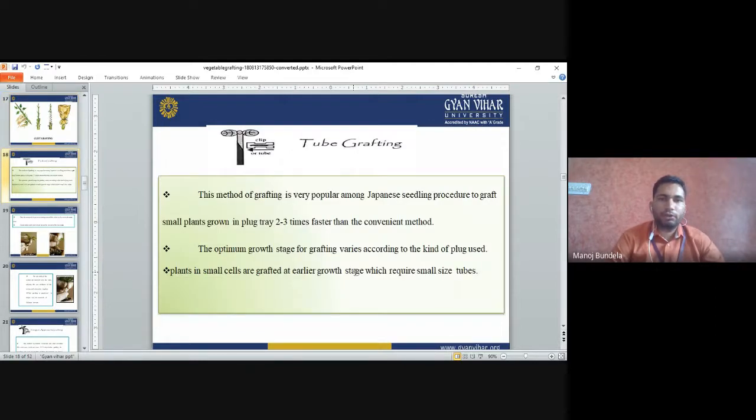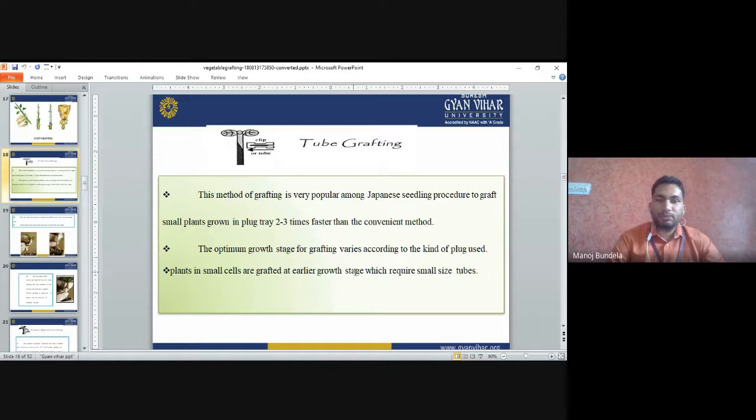Tube grafting. This method of grafting is very popular among the Japanese. It is a seedling procedure of grafting small plants grown in a plug tray, two to three times faster than the conventional method. Normally we grow the rootstock plant in plug trays, or pro trays. The optimum growth stage of grafting varies according to the kind of plug used. It depends on the type of plugs, whether we are using small size plugs or medium size plugs.